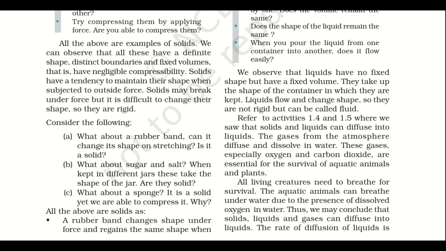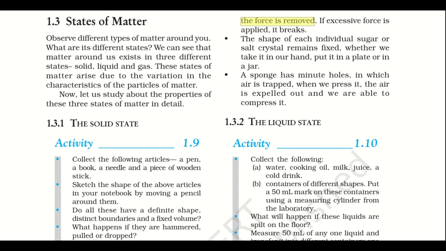Now, the answer here is that a rubber band changes its shape under force and regains the same shape when the force is removed. If excessive force is applied, it breaks. That means the rubber maintains its shape. It only changes its shape when we apply an external force to it. But as soon as the force is released, it again regains its shape.